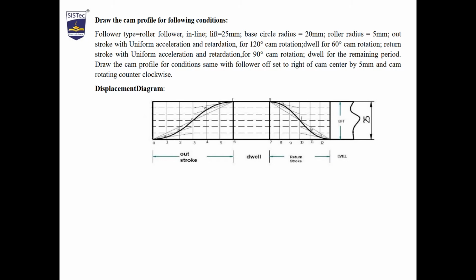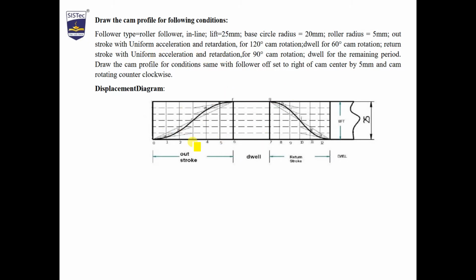Draw the cam profile for the same condition with the follower offset to the right of the cam center by 5 mm and cam rotating counterclockwise. So first we have to draw the displacement diagram. As we are able to see, this motion is uniform acceleration and retardation.